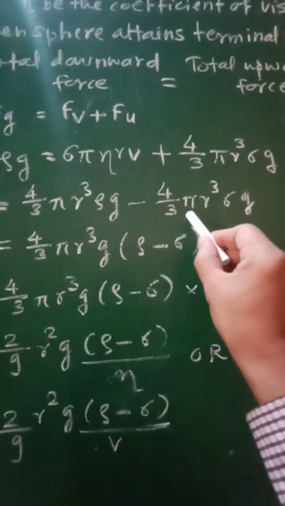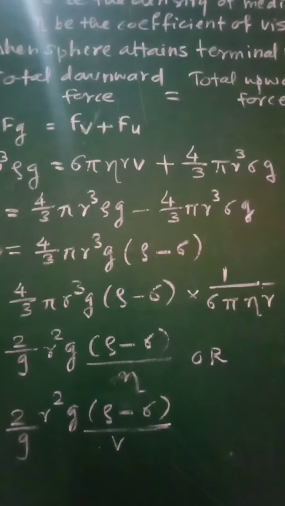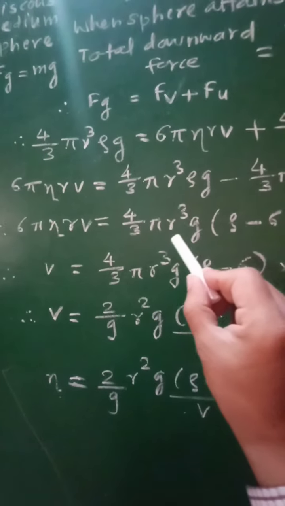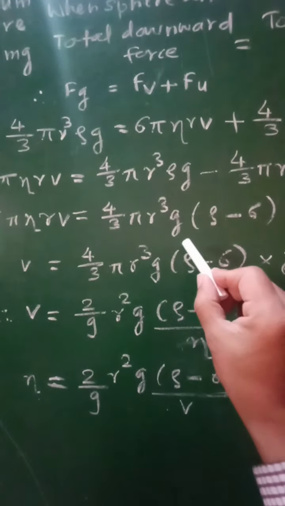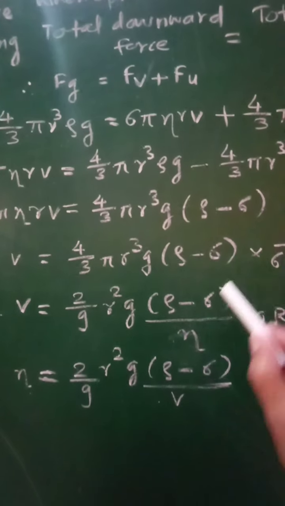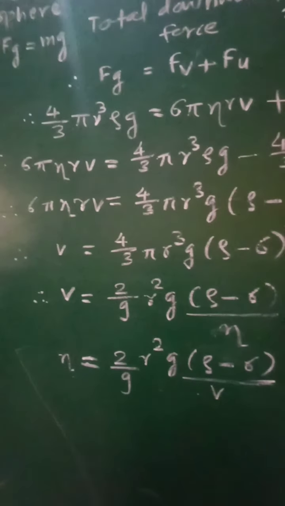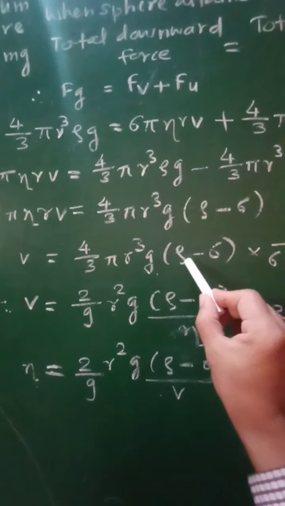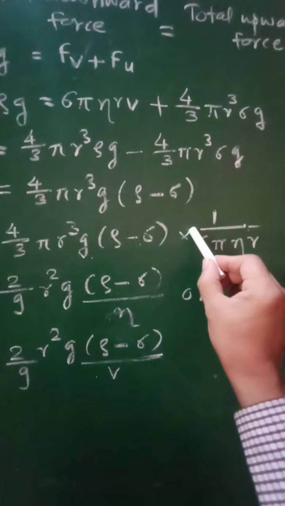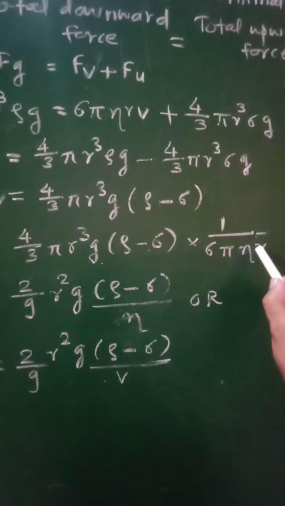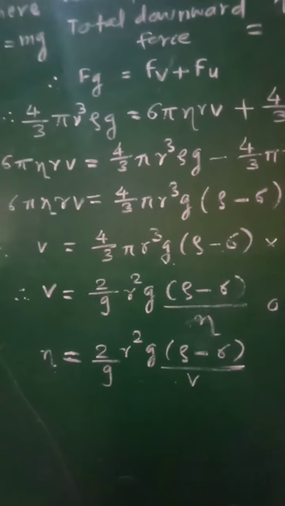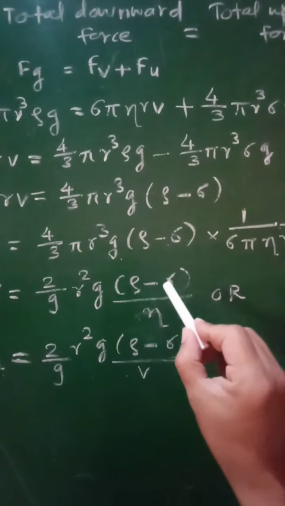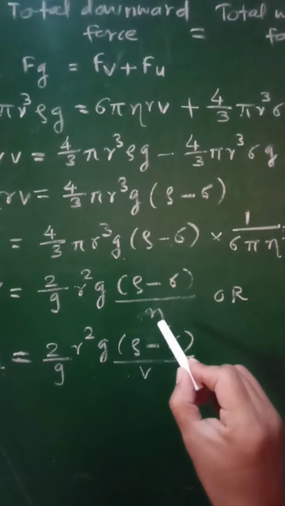Taking 4 by 3 pi r cube g common between these two terms, 6 pi eta r v will be equal to 4 by 3 pi r cube g into (rho minus sigma). Therefore, v will be equal to 4 by 3 pi r cube g into (rho minus sigma) into 1 upon 6 pi eta r, and therefore v will be equal to 2 by 9 r square g into (rho minus sigma) upon eta.